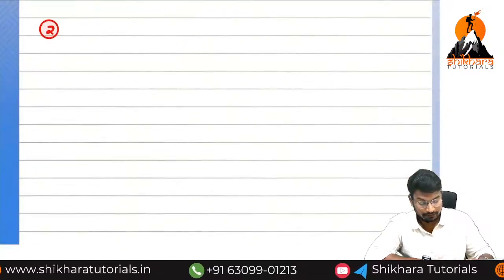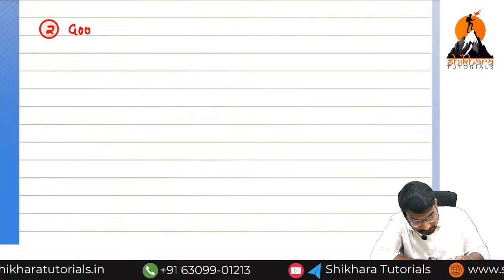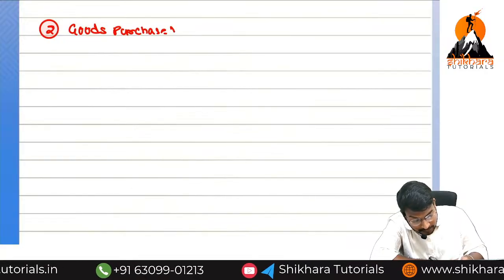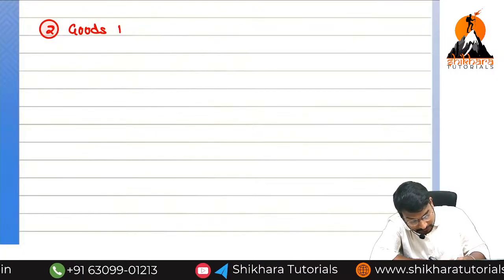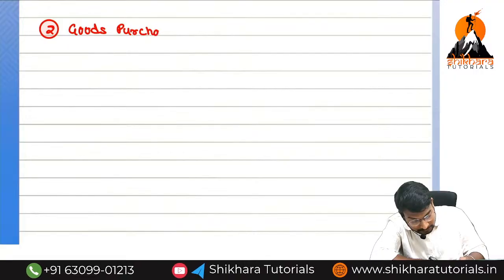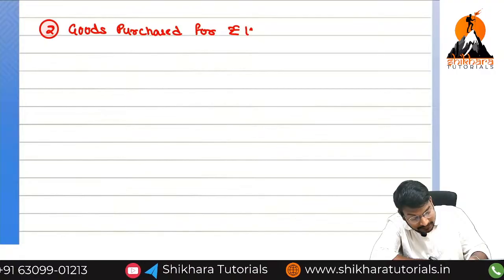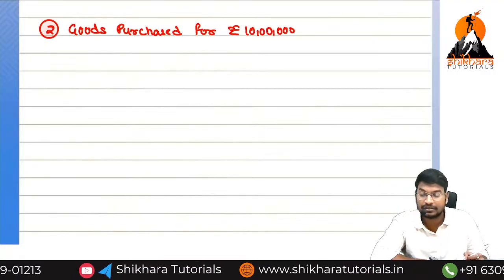So, the second one. What does the second one mean? Goods purchased for rupees 10 lakhs.